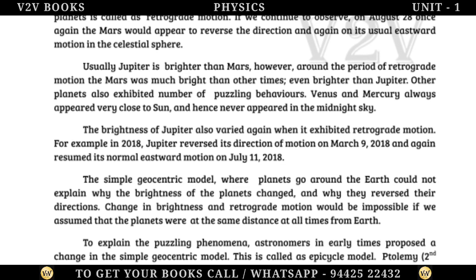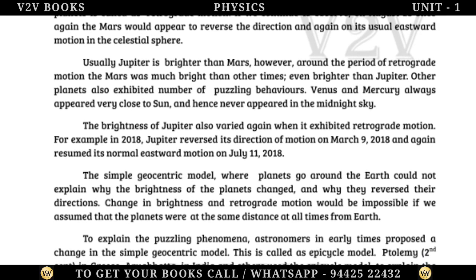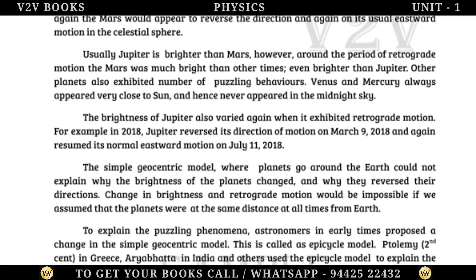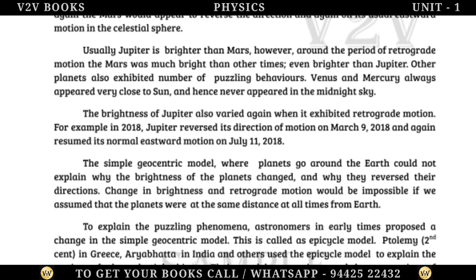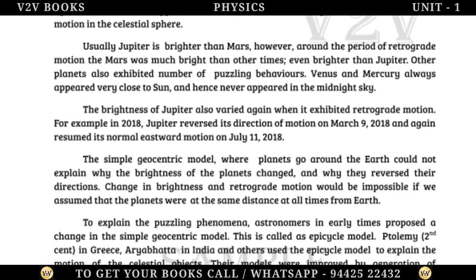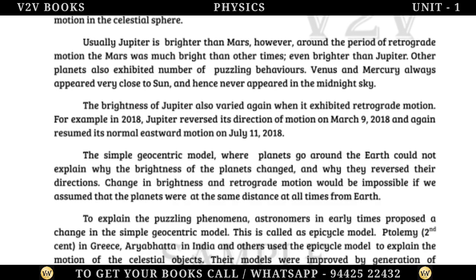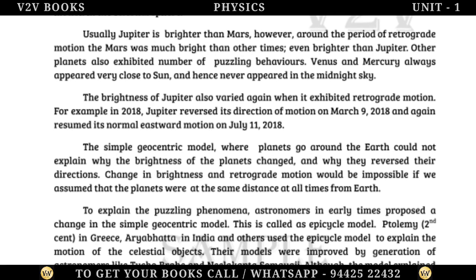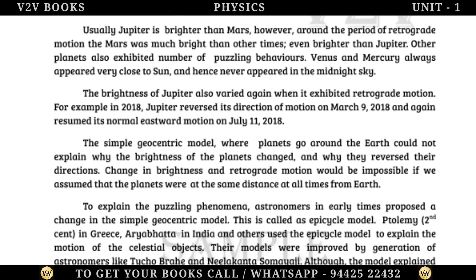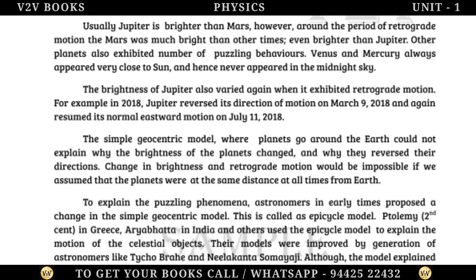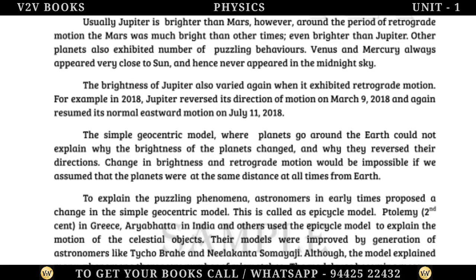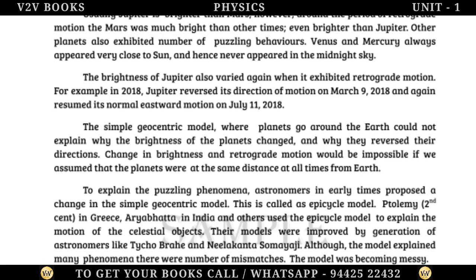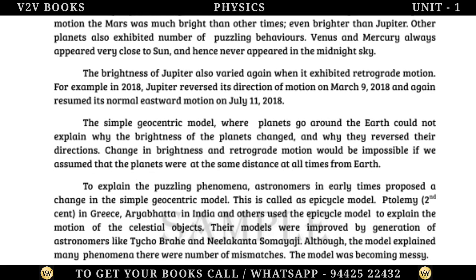Other planets also exhibited a number of puzzling behaviors. Venus and Mercury always appeared very close to the Sun, and hence never appeared in the midnight sky. The brightness of Jupiter also varied when it exhibited retrograde motion. For example, in 2018, Jupiter reversed its direction of motion on 9th March 2018 and again resumed its normal eastward motion on 11th July 2018.